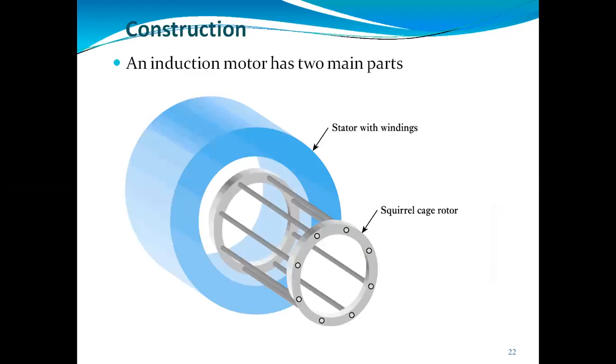Another type is the squirrel cage induction motor. This is also a type of three-phase induction motor, which will look cylindrical in shape. It has slots on its periphery. The slots are not parallel to each other, but they are a bit skewed. These are connected with each other. So skewing will prevent the magnetic locking between the stator and the rotor.